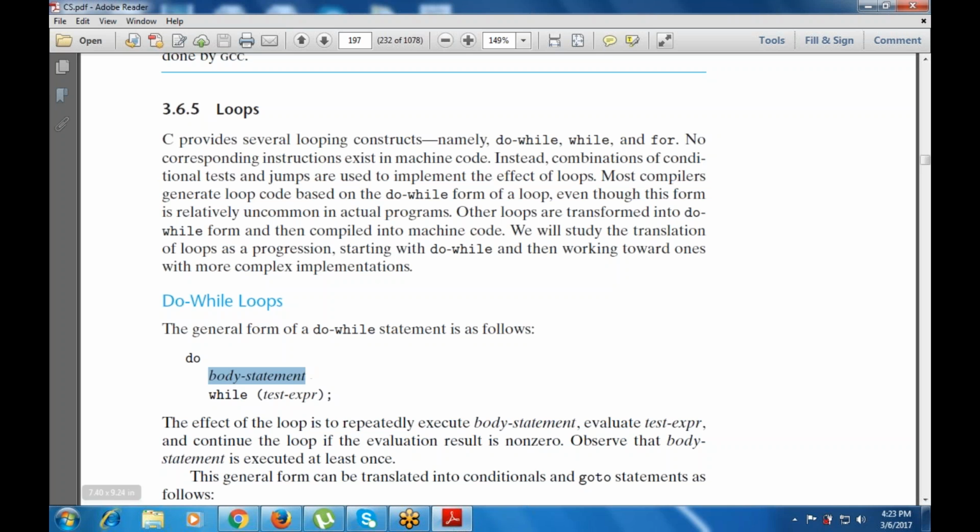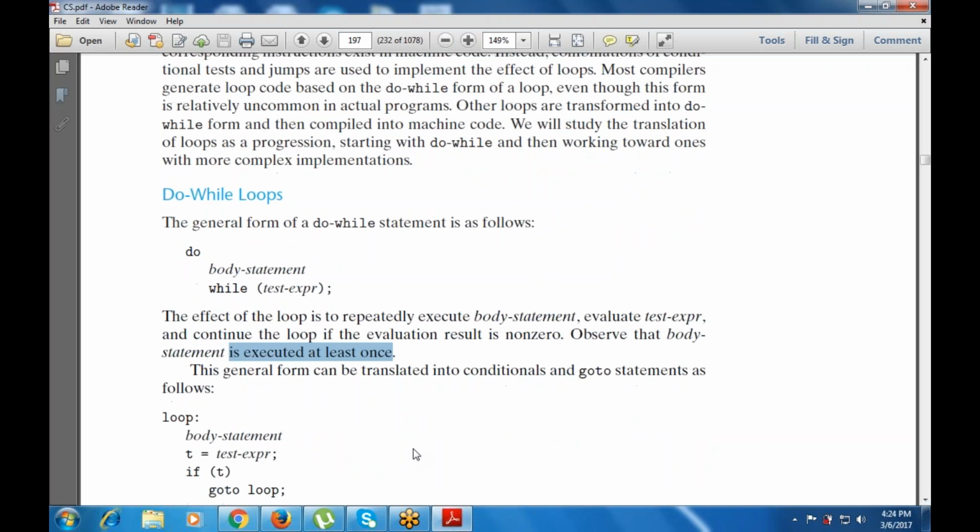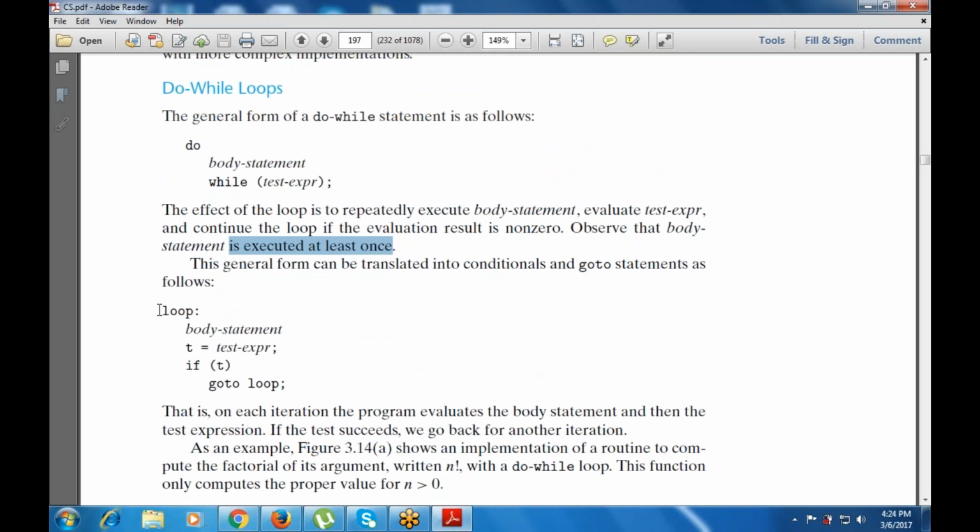This will continue if the evaluation result is non-zero. It will be executed at least once, for the reason I already told you. The general form can be translated into a conditional goto statement as follows: there is a loop label, then the body statement, then t equals the test expression.